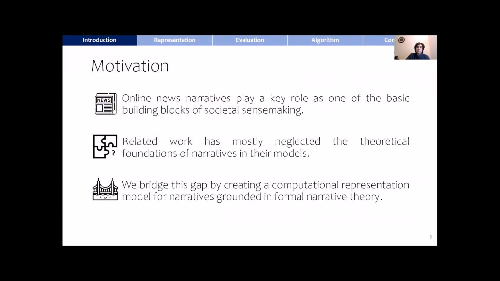Now, the motivation of our work. Online news narratives play a very important role as basic blocks in societal sense-making. We would like to understand how they relate to each other to form narratives. There exist similar works that extract timelines, story trees, or other similar approaches to represent stories. However, they have mostly neglected the theoretical foundations of formal narrative theory. So, in this work, we bridge this gap by creating a computational representation grounded in formal narrative theory.